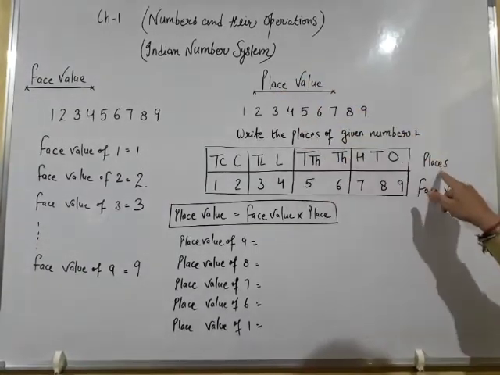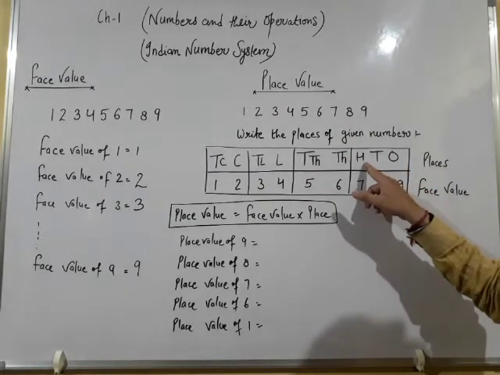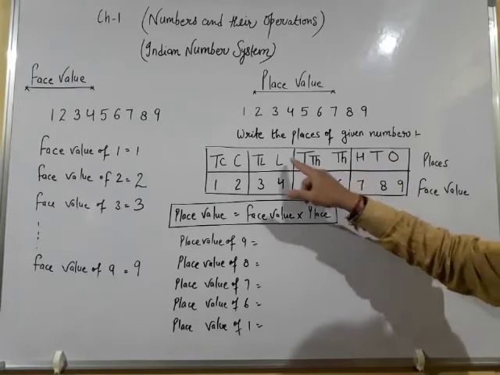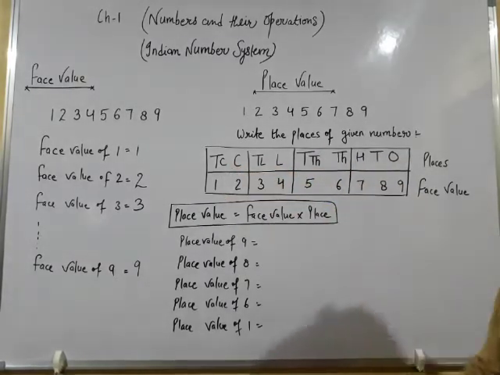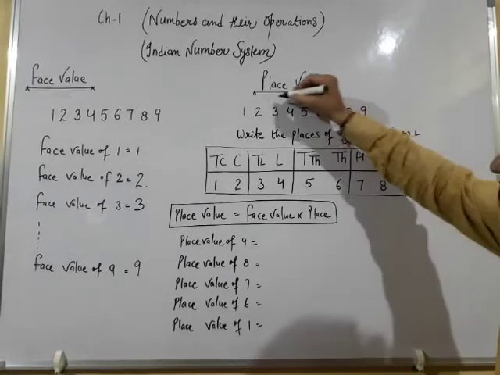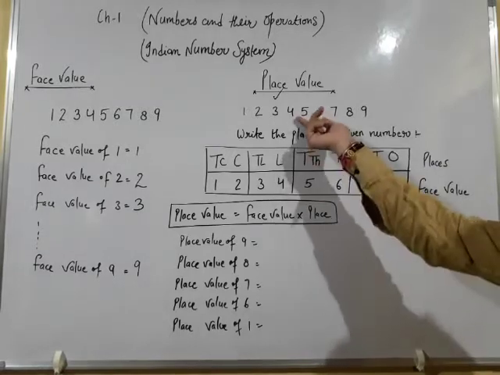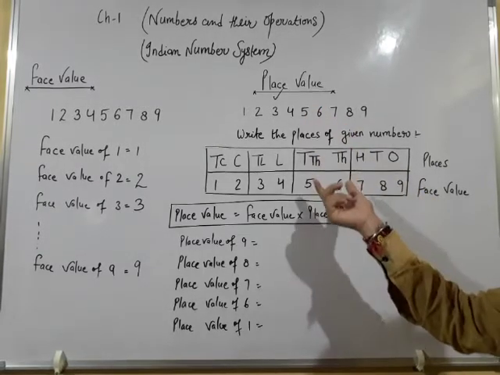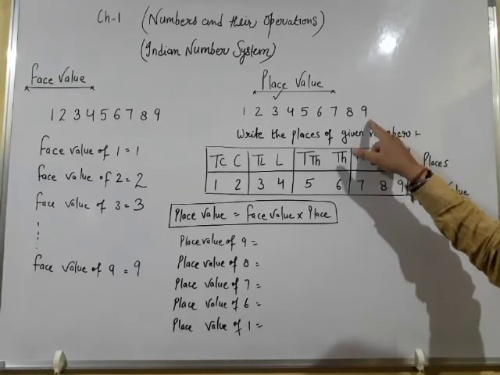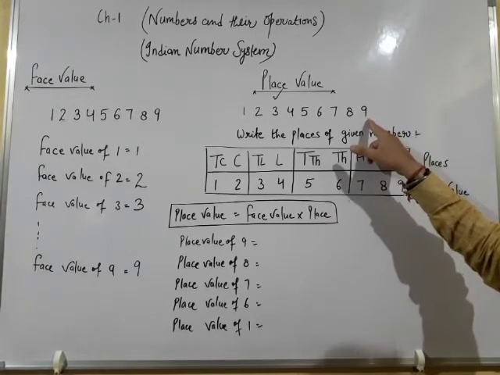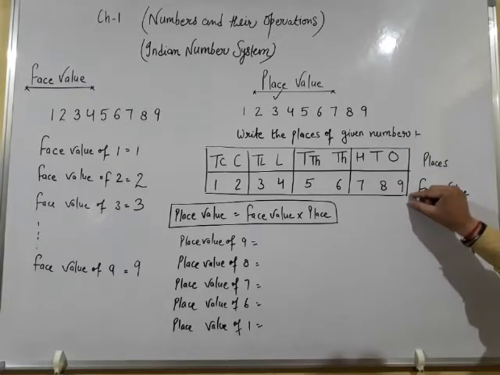So we have written the places according to the Indian number system. Ones, tens, hundreds, thousand, 10,000s, lakhs, 10 lakh, crore, 10 crores. Right? So we have written place. And now we will write the given number according to the Indian place value chart. First we will write ones digit. Ones digit is 9. So 9 will be written under ones place.